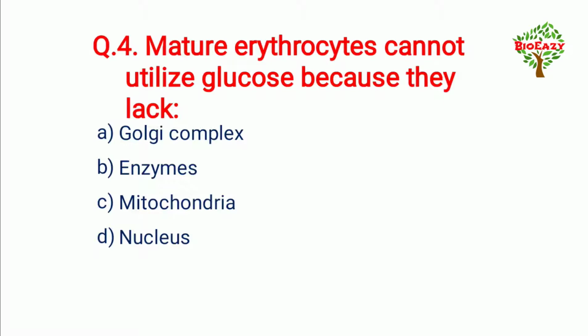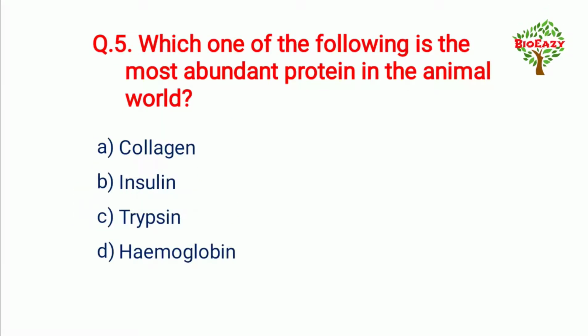Next question number 4 is, mature erythrocytes cannot utilize glucose because they lack, and the answer is mitochondria. Next question number 5 is, which one of the following is the most abundant protein in the animal world? And the answer is collagen.